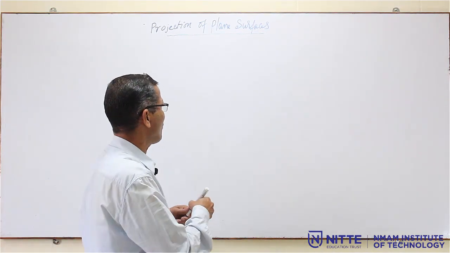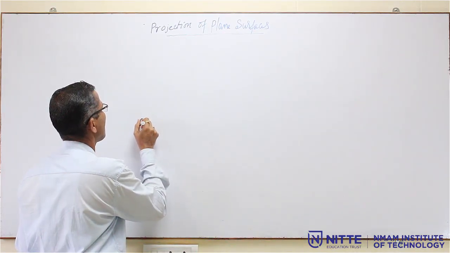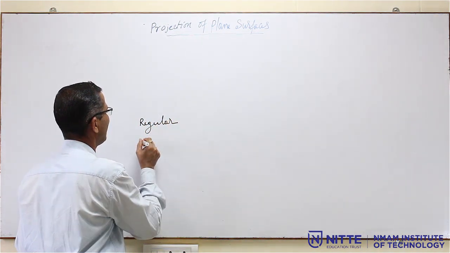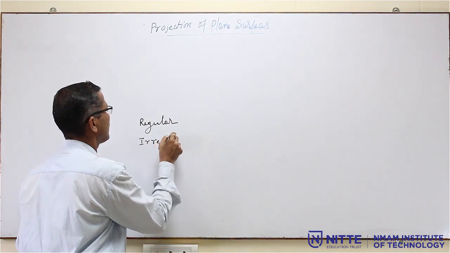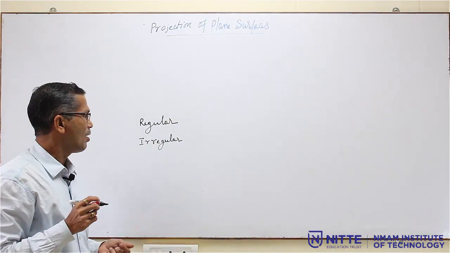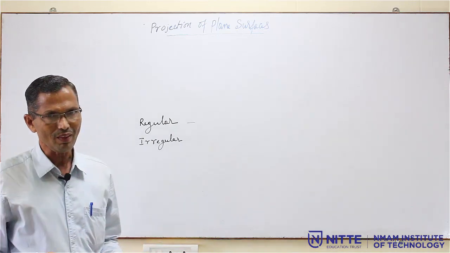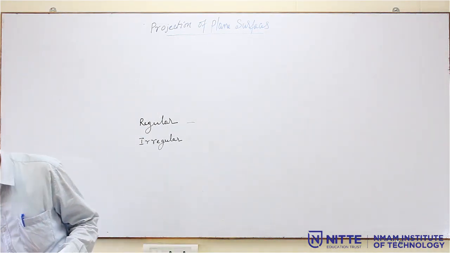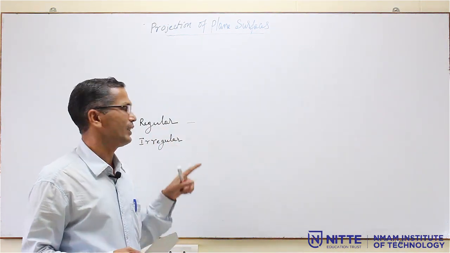Now, these plane surfaces we can divide into two. One is called regular plane surface and the other is irregular plane surface. Now, what do you mean by regular plane surface? If all the sides of a plane surface are equal, then it is called a regular.